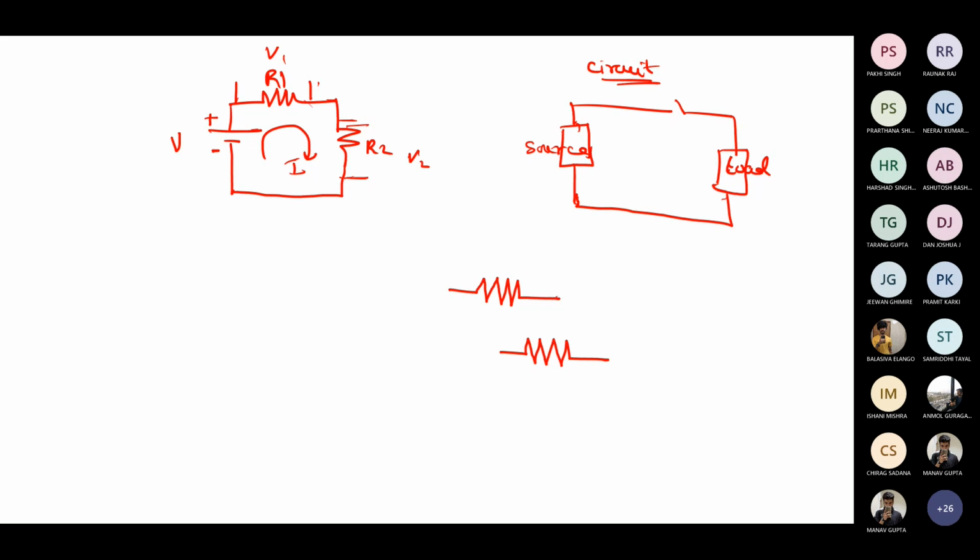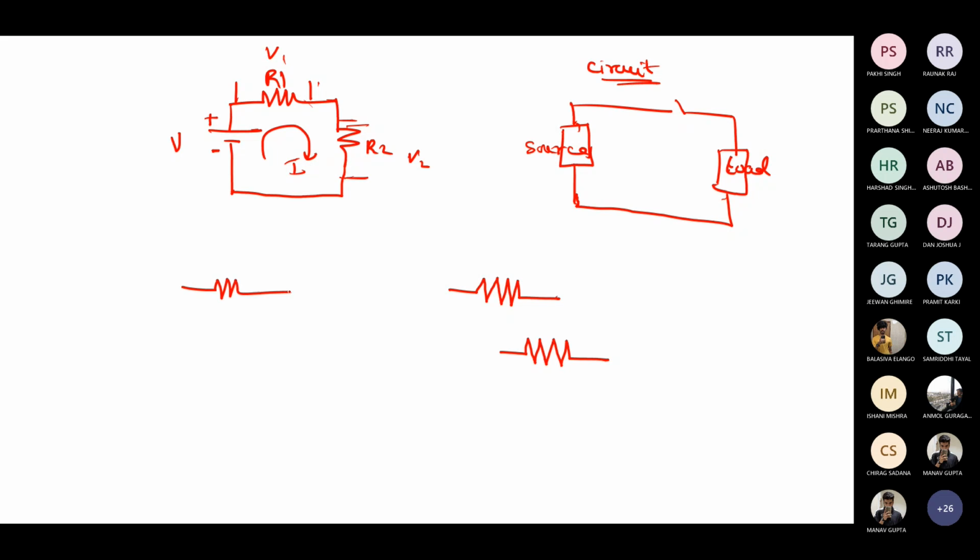But as a layman, if you go and see how to identify the resistors, because it is a very basic thing, students, in your unit module 1 you are going to see whether the resistors are in series or parallel. Based on that, you are going to solve your circuits. So that is very important. You should not have any confusion about whether two resistors are connected in parallel or series. So that's what I'm repeating here.